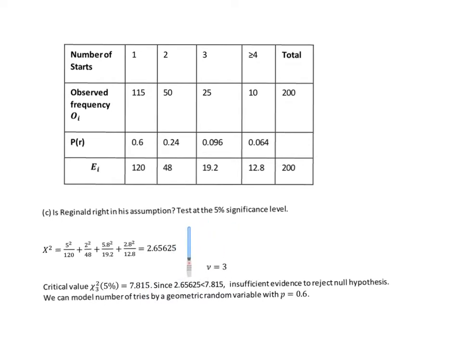It means there's not a significant amount of difference between observed frequencies and what we should expect given the model. So we write: insufficient evidence to reject the null hypothesis. We can model the number of tries by a geometric random variable with probability 0.6. Okay, thank you very much. Hope that's clear. Bye.